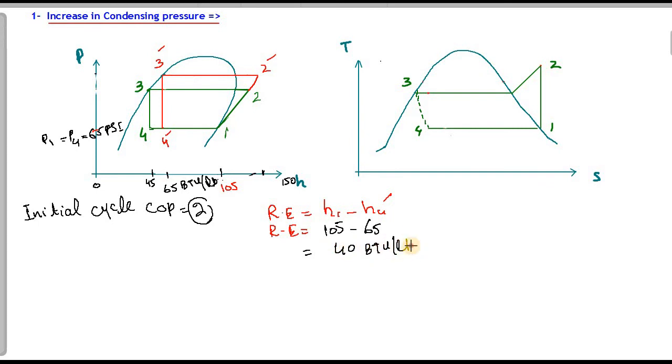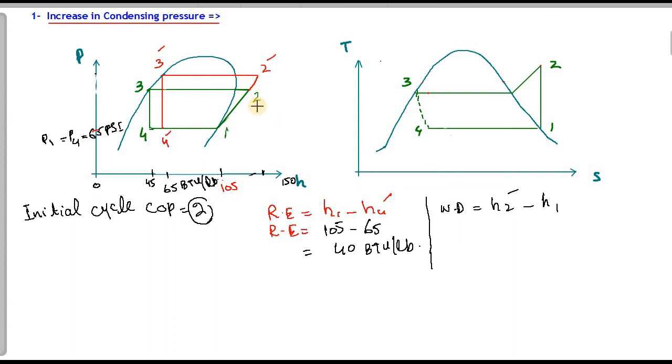Because we will calculate the COP of this cycle, first we will calculate the work done of the compressor. The work done is equal to H2 dash minus H1, because H2 dash is the end of the compression.